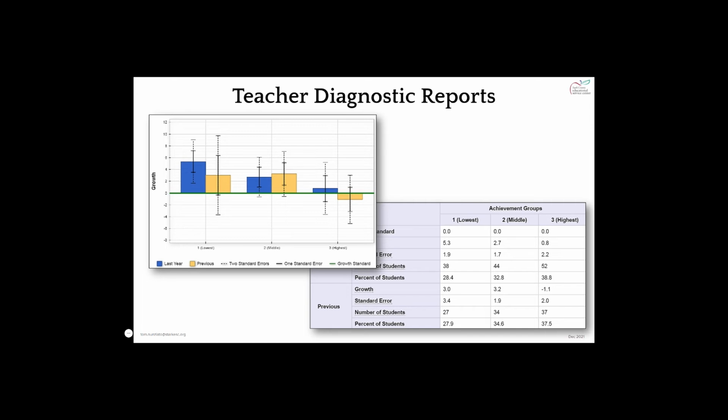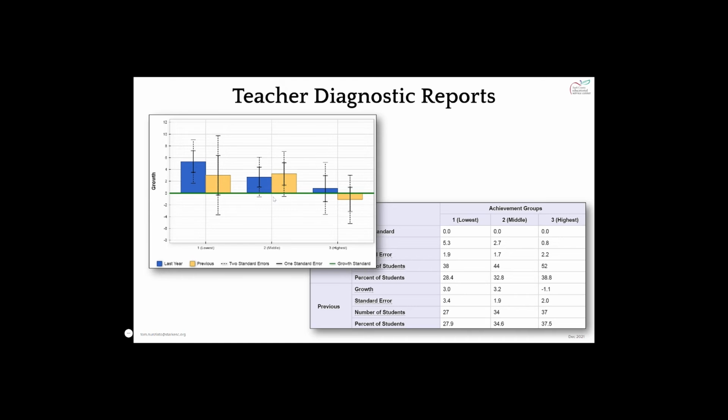A teacher diagnostic report, unlike a building or district report, is broken up into 3 groups, or they're called tertiles, which is a fun word to say. The yellow represents up to 3 years of previous data. Blue represents last year's data.